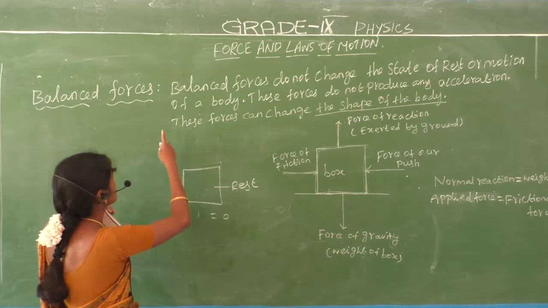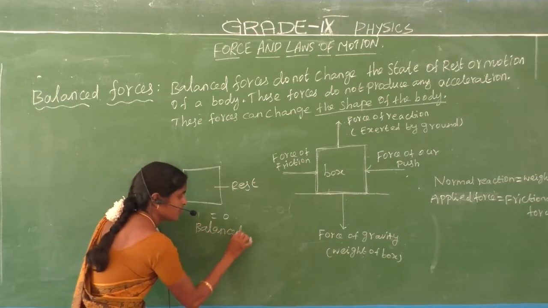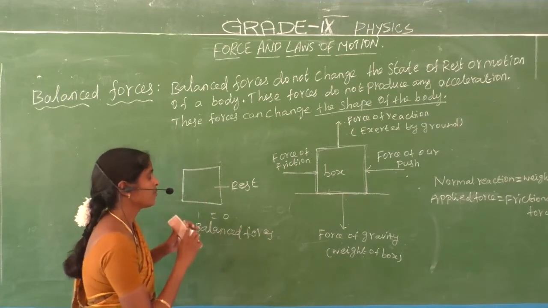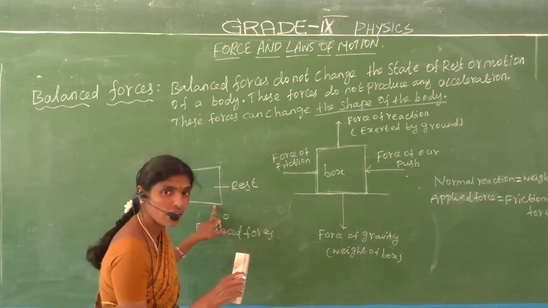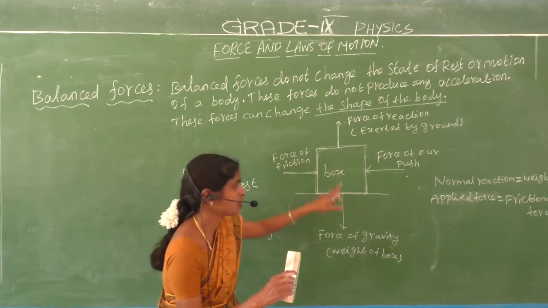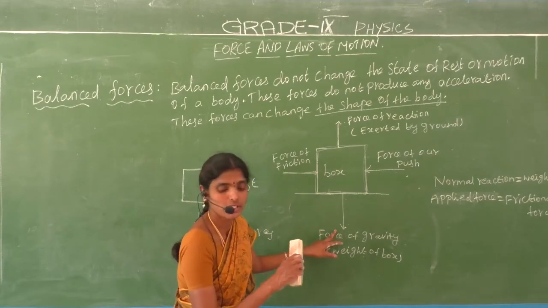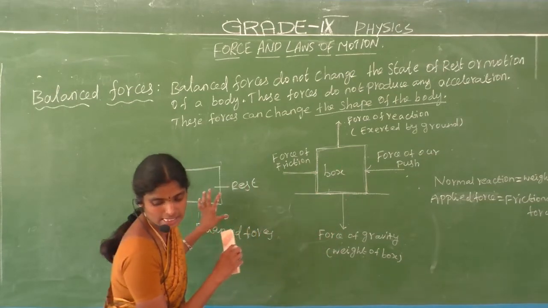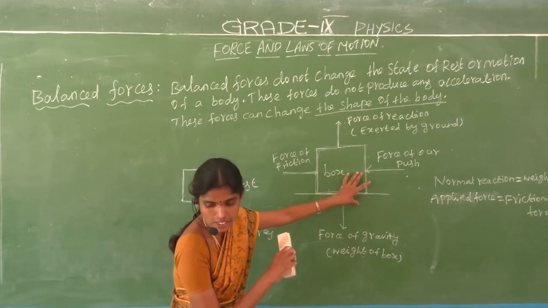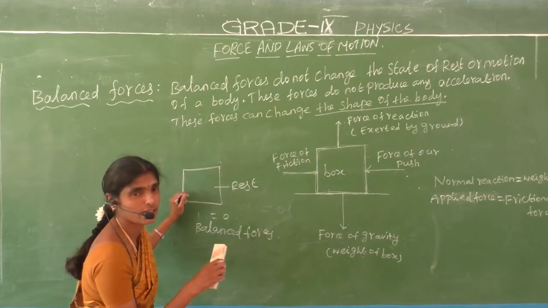So the force is called the balanced forces. An object at rest or a stationary object means the four resultant forces equal to 0. If the resultant of all the forces acting on a body is 0, the force is called the balanced force. Are you understand?